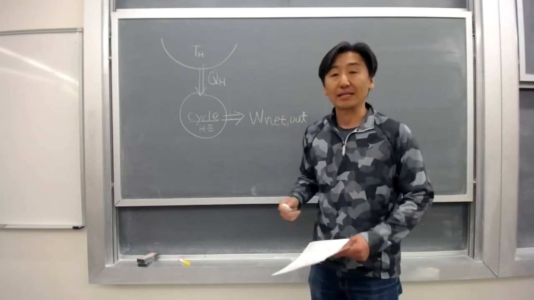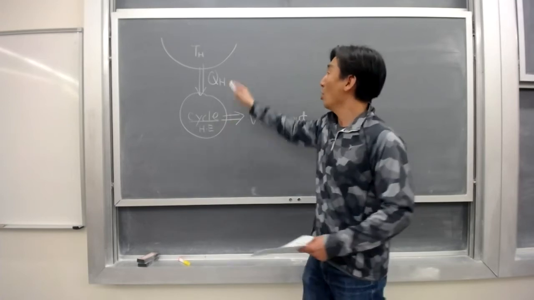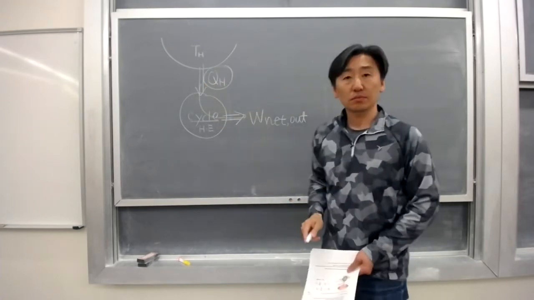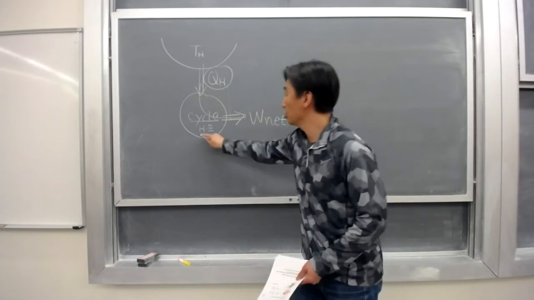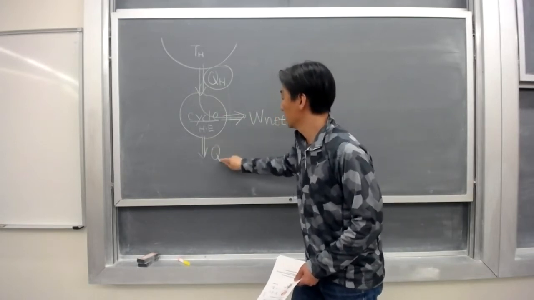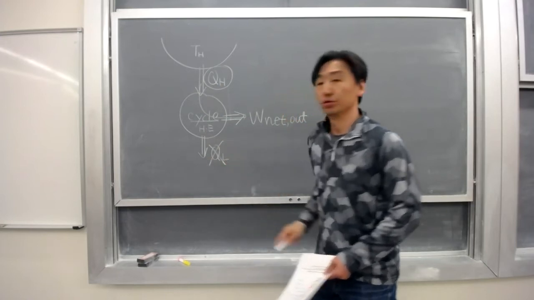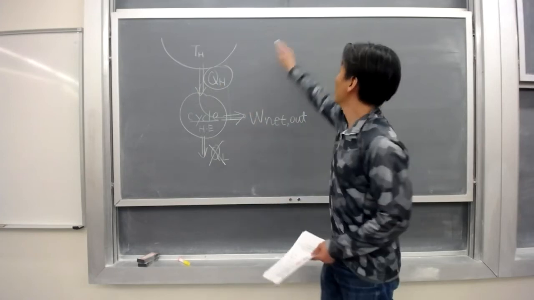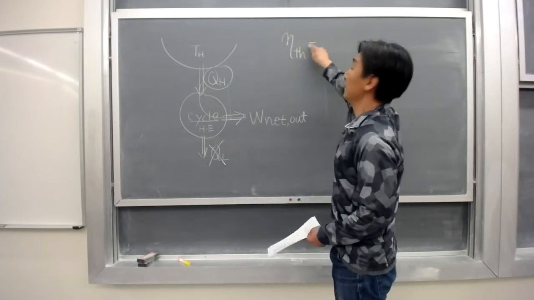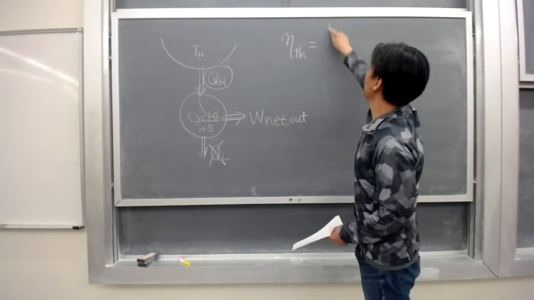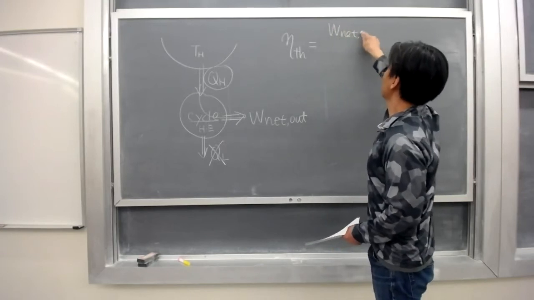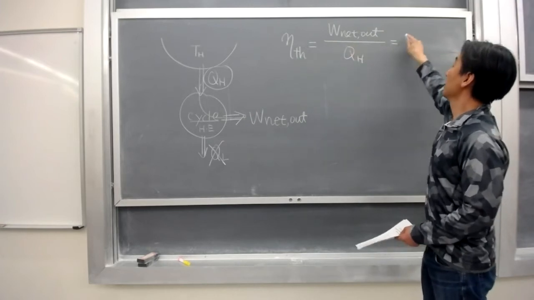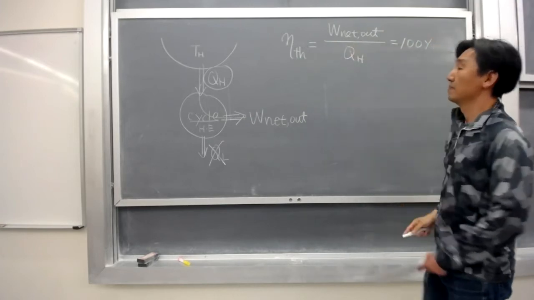However, in order to maintain the 100% efficiency, all the heat input should be directly converted to W net out, meaning that there should be no heat out to the low temperature heat sink. Based on the thermal efficiency definition, W net out divided by QH is 100%.